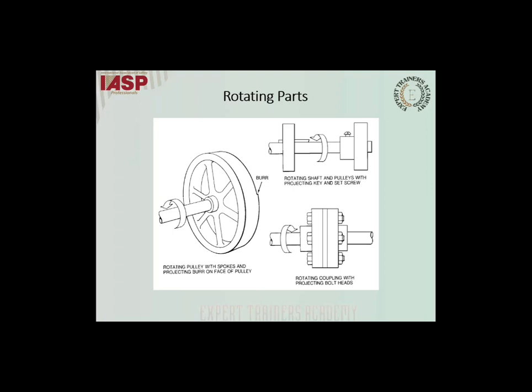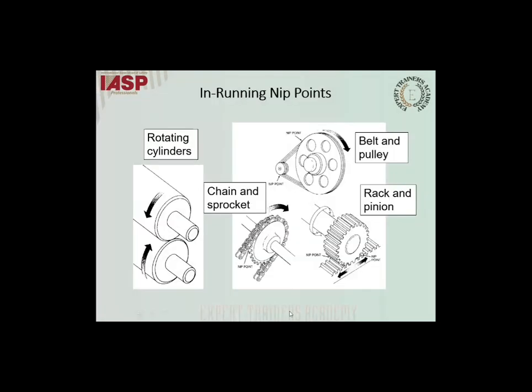Rotating parts. There might be a chance of entanglement if you're wearing loose clothing. Avoid loose clothing when you're operating any machinery. In running nip points, see, there is this belt, this rotating part of the machinery. This is a running nip point. This is again a nip point. So these are the various nip points of machine operation.